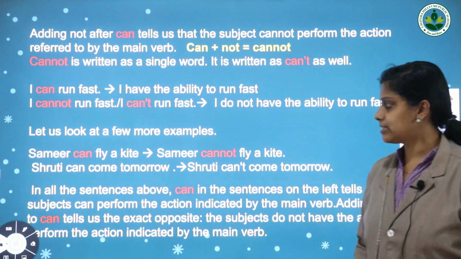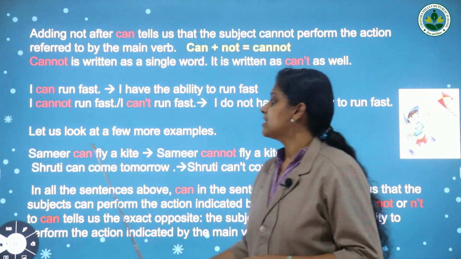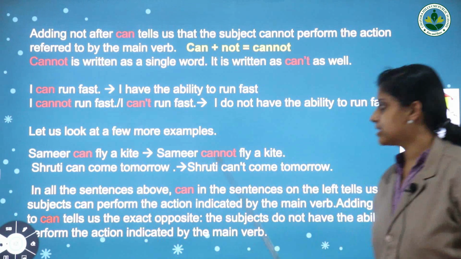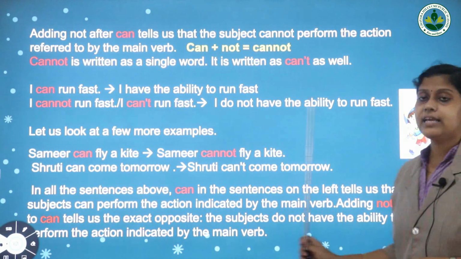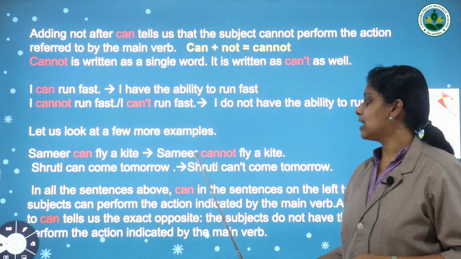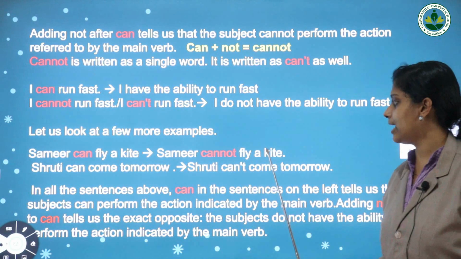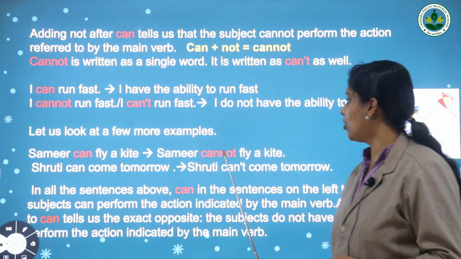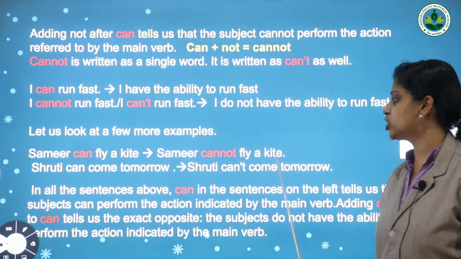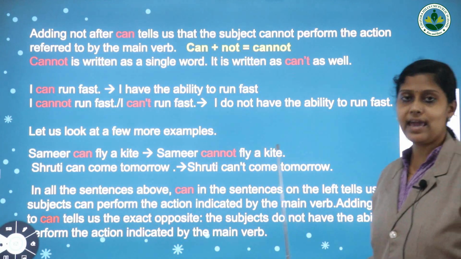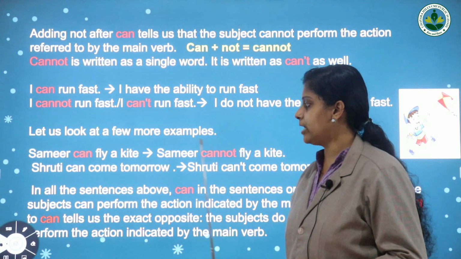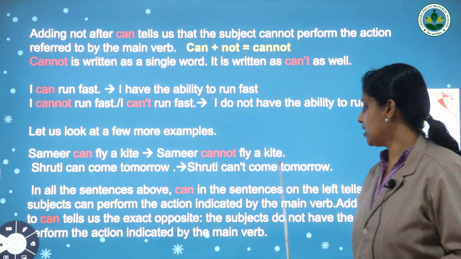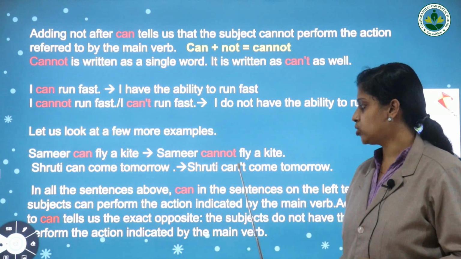Okay, now let us look at a few more examples. Samir can fly a kite. What do you mean by kite? Yes, here you can see the picture. Samir can fly a kite. Samir cannot fly a kite. Here cannot means Samir can't. Samir does not have the ability to fly a kite. It gives a negative meaning. Next one, Shruti can come tomorrow. Shruti can't come tomorrow. Shruti won't come tomorrow.